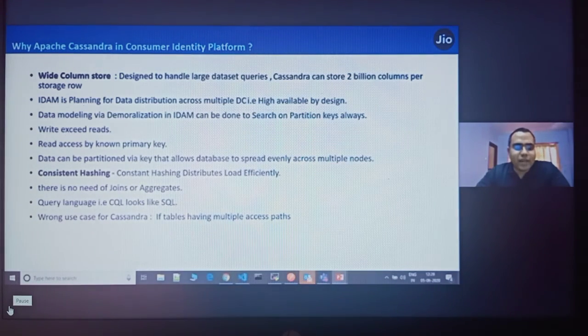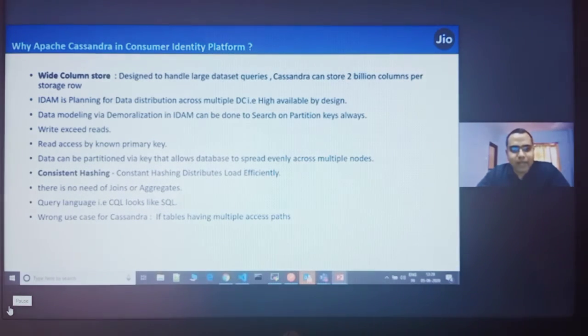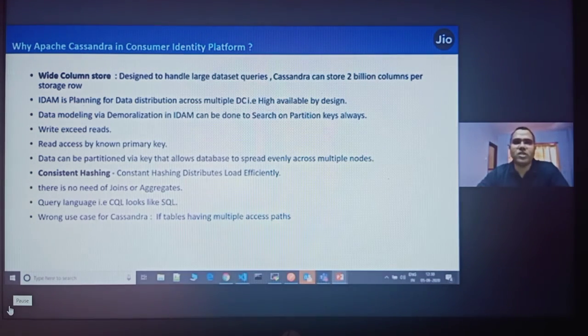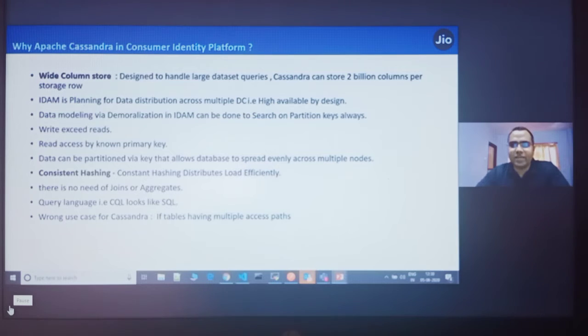And IDAM, the Identity Access Manager Platform, is also planning for data distribution across multiple DCs. So we need a system which is highly available, because we can't say that okay, IDAM is down for 15 minutes, because more than 60-70 applications are integrated with IDAM. IDAM should be highly available in nature. And Cassandra is ideal because previously we had Oracle, which is a single point of failure. If Oracle DB is down, then the whole system has to suffer, and our teams have to suffer that this is down for 10 minutes, 15 minutes.